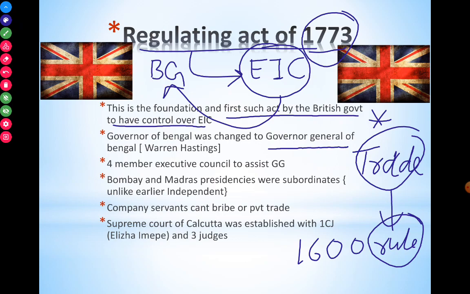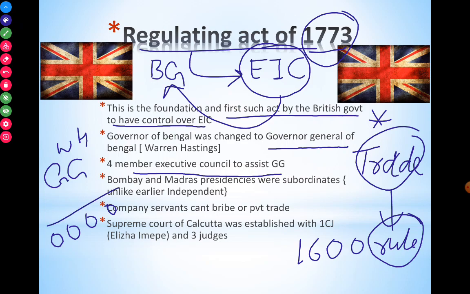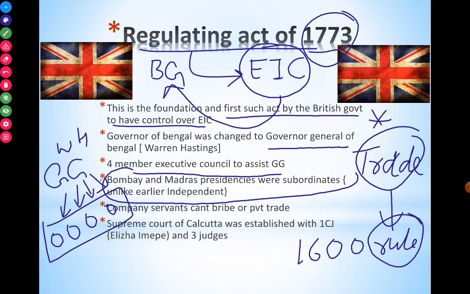And a 4-member executive council was created to assist the Governor General. So the Governor General is Warren Hastings, and he will have a 4-member executive council. These members are there to assist the Governor General in certain issues, because he can't handle the whole territorial jurisdiction. And the Bombay and Madras presidencies were made subordinate, unlike earlier. Okay, Bombay and Madras presidencies were subordinate.